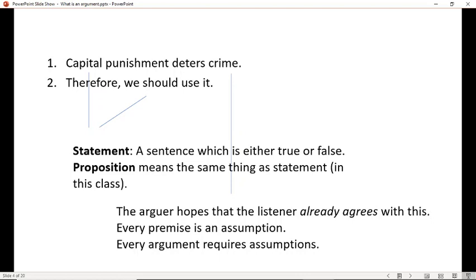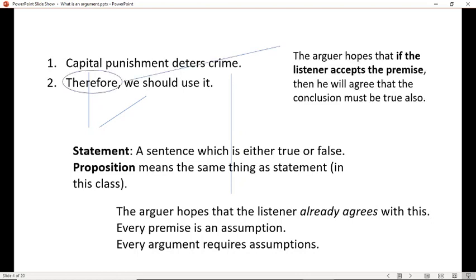If I'm making assumptions that you agree with, then that's no problem. The only problem is if I try to sneak in an assumption that you disagree with, and then my argument won't work for you. Okay, so premises equal assumptions here, and every premise is something that we're assuming. So get away from the idea that you can't have any assumptions. Everything except the conclusion will be an assumption.